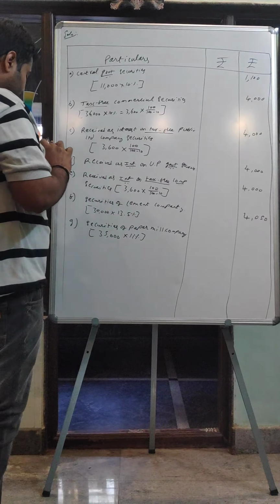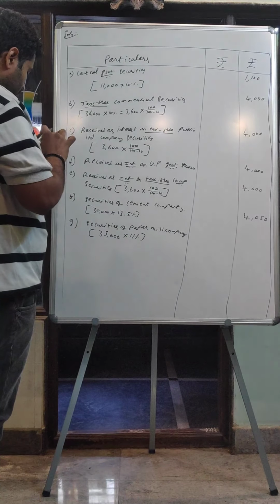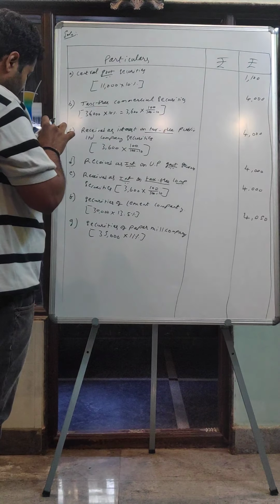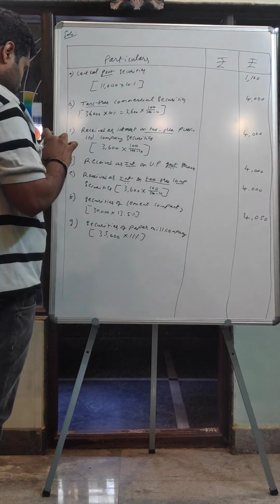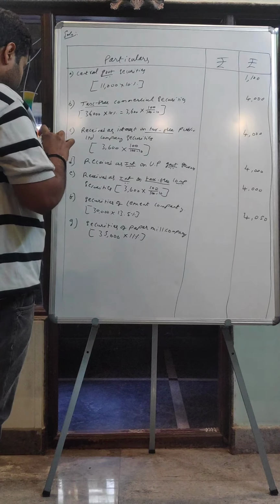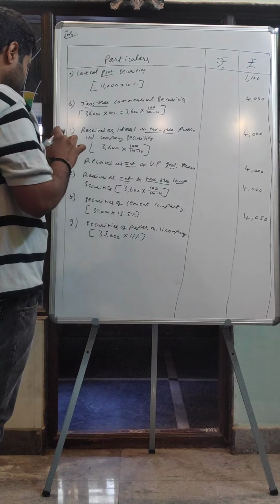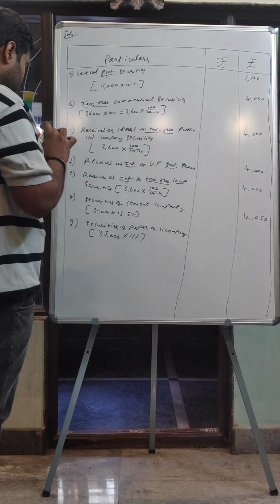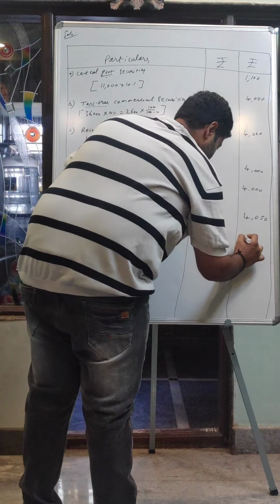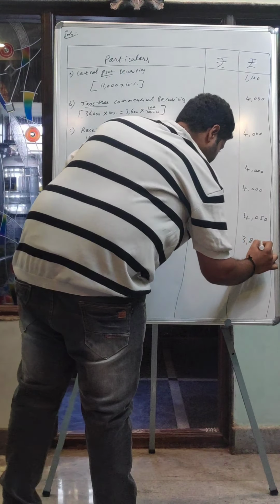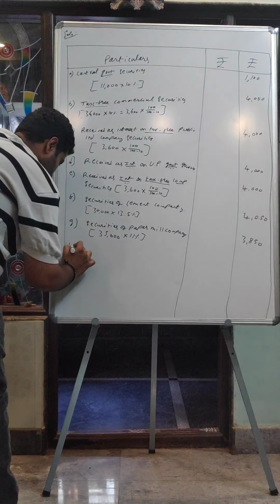So we need to calculate. 35,000 into 11% comes to rupees 3,850.